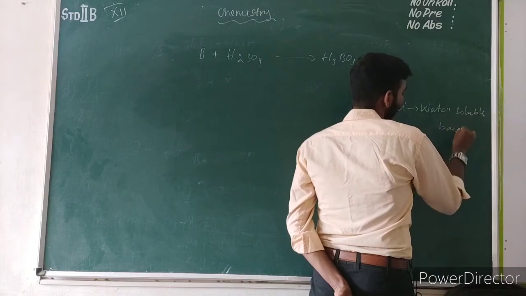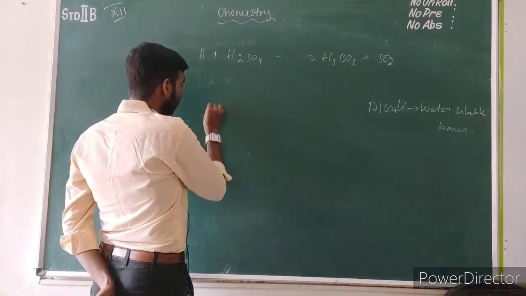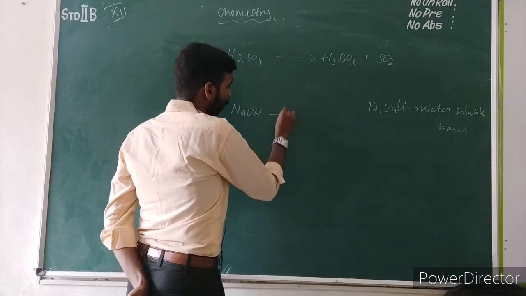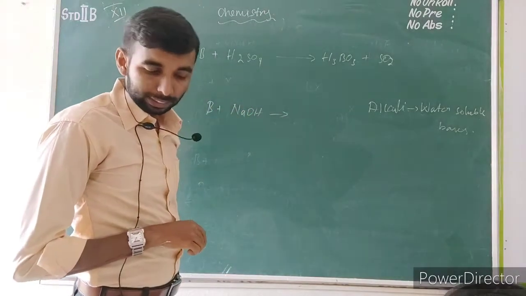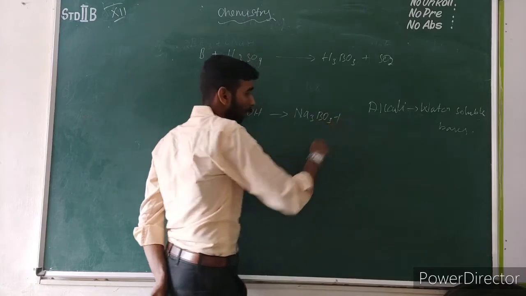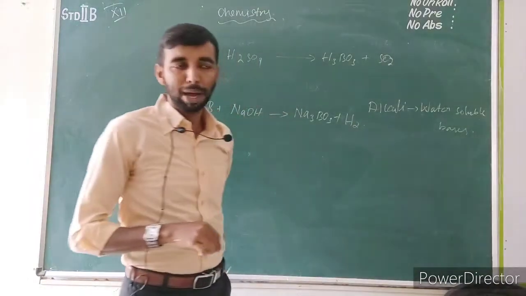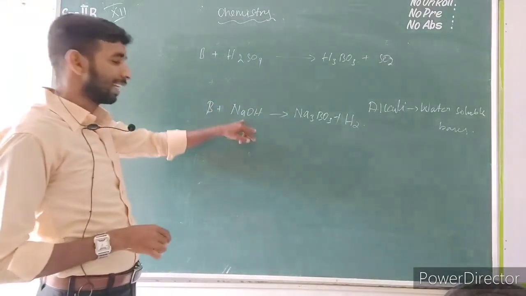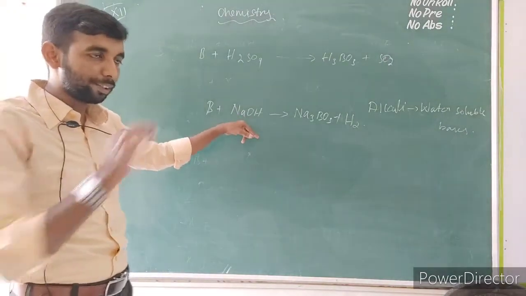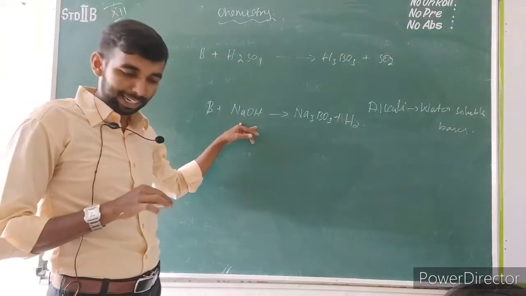Water soluble bases like sodium hydroxide. Here the reaction occurs between boron and an alkali like sodium hydroxide, and the product formed is sodium borate, Na3BO3, along with the elimination of hydrogen gas, H2. After that, you can balance the reaction. This is called an alkali because sodium hydroxide readily dissolves in water. The bases which dissolve in water are called alkalis, and those which do not dissolve are not called alkalis.